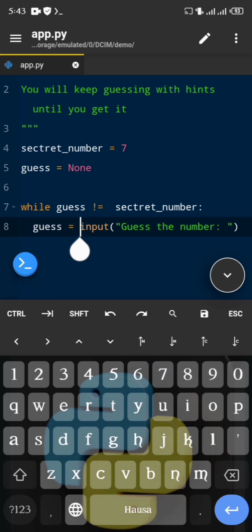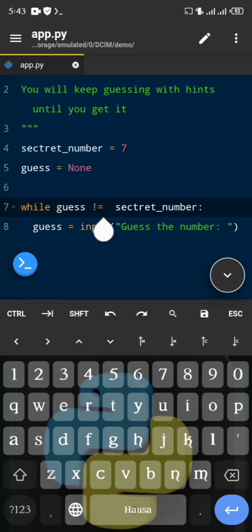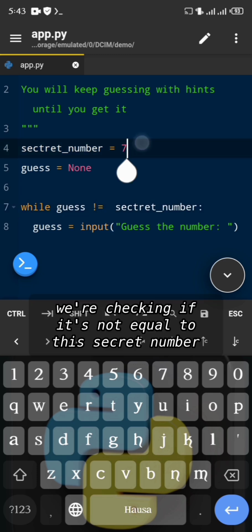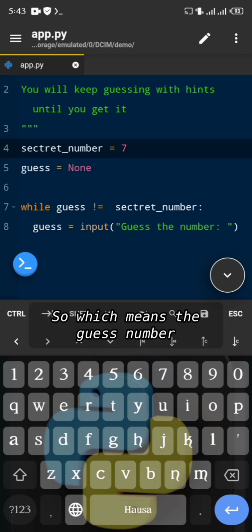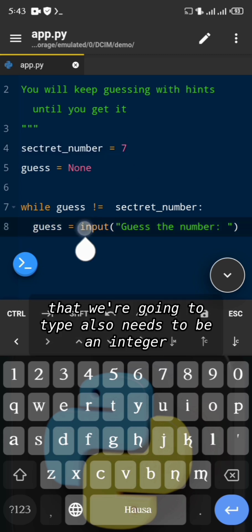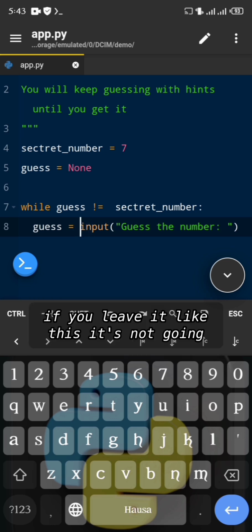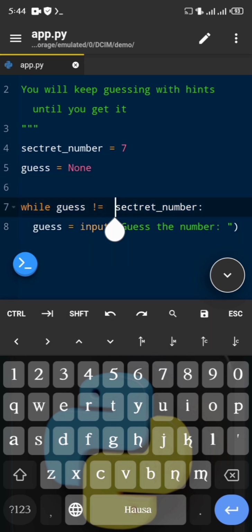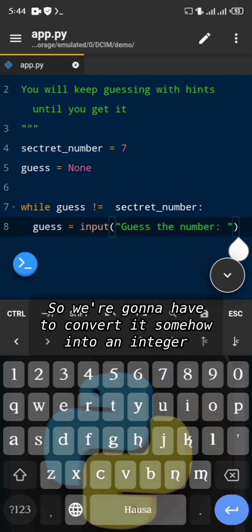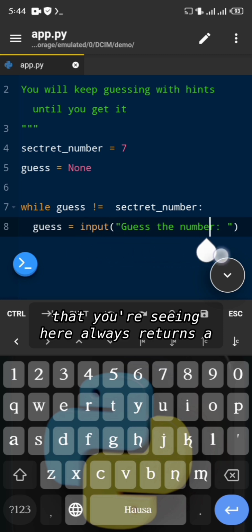Actually, it's not it. The number he's going to type, because we're checking equality here, we're checking if it's not equal to this secret number, and this secret number is an integer. So the guess number that we're going to type also needs to be an integer, which it's not right now. If we leave it like this, it's going to be a string, and then this condition is never going to be true. So we're going to have to convert it somehow into an integer because this input field always returns a string,